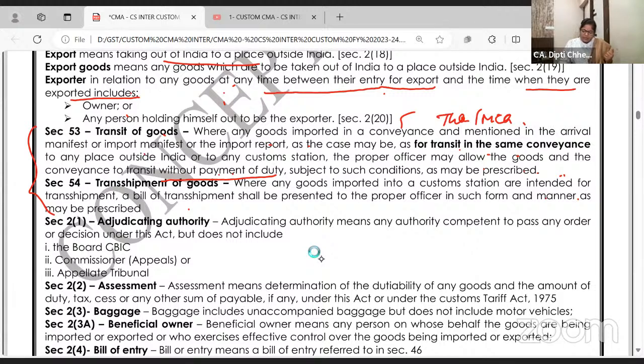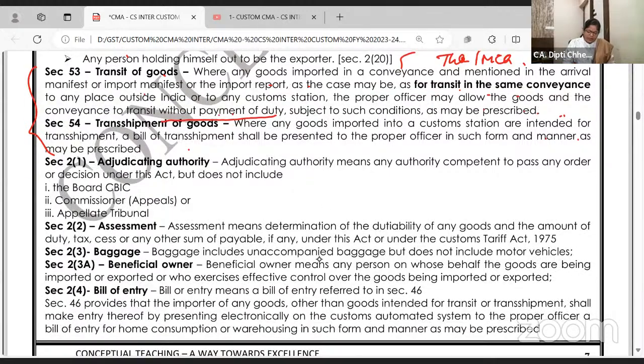But here the proper officer has to take the action, and there the goods don't come to the shore. Say one vessel is coming from USA, it is having A, B, C, D, Z goods. We are not bothered. Whatever is unloaded, that's imported goods. Whatever are going as it is, they have nothing to do with it. Followed all of you? Chalo.